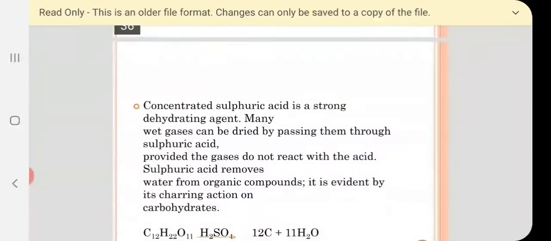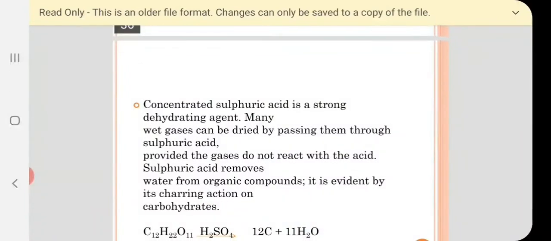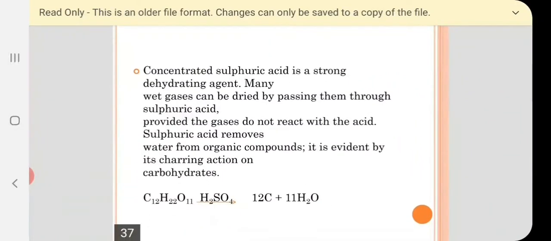Concentrated sulfuric acid is a strong dehydrating agent. Dehydrating agent means ability to remove water molecules. Many wet gases can be dried by passing them through sulfuric acid, provided the gases do not react with the acid. Sulfuric acid removes water from organic compounds.